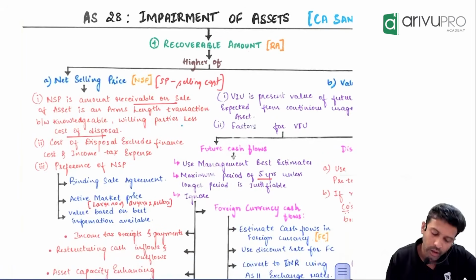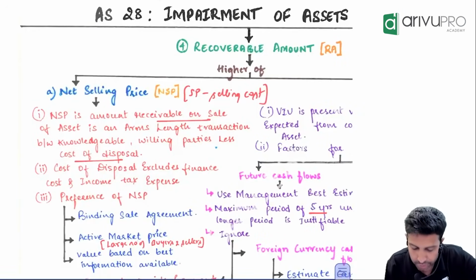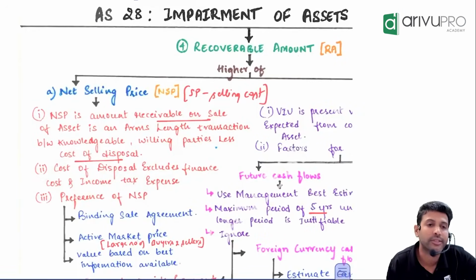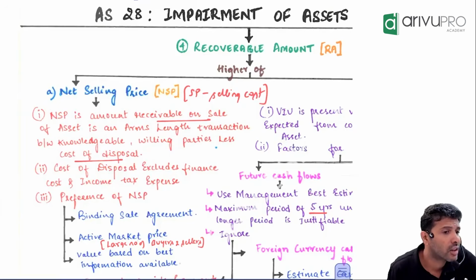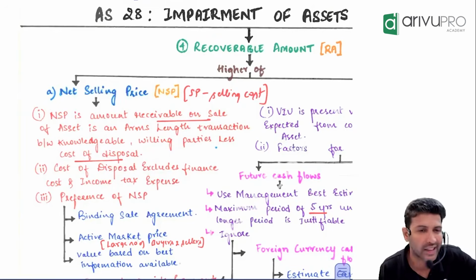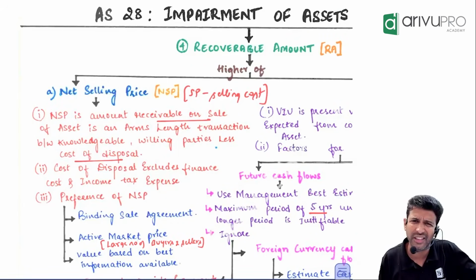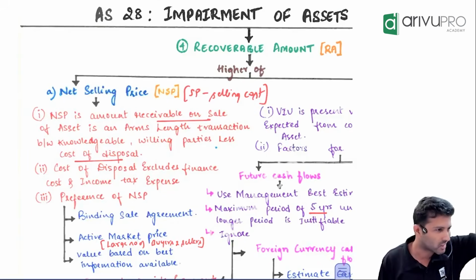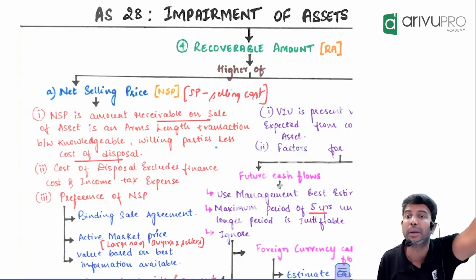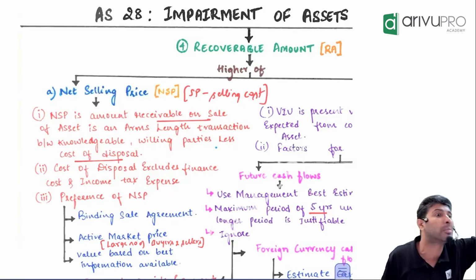Next, that selling expense is there, no? Don't take finance cost as a selling expense, as well as income tax expense also. Don't take it as a selling expense. Sir, when you take a finance, is it just for that asset or for the business as a whole? Business as a whole. When you borrow debentures, when you issue equity shares, is it for one asset or overall business?